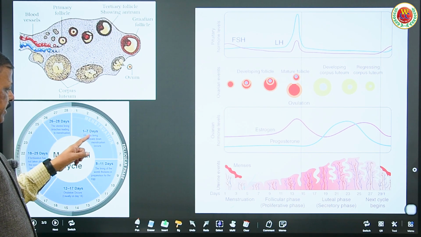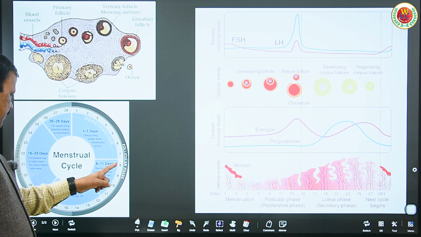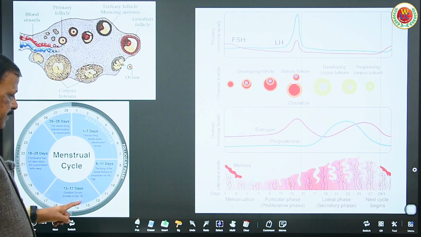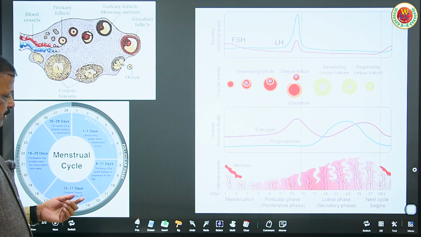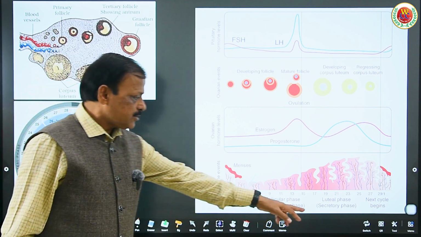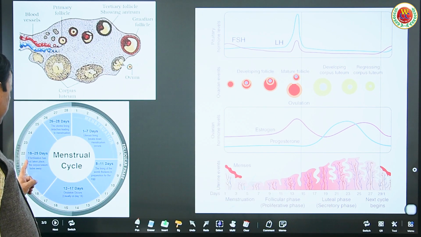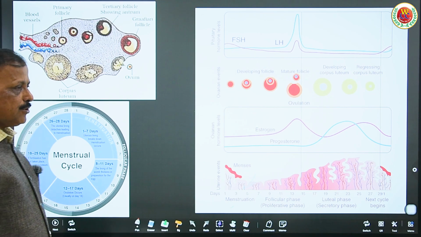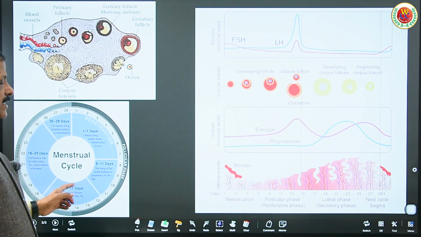For how many days what happens: the first to 7th days is menstruation; 8 to 17 days is also called the fertile period, during which the ovum is ready to receive the sperm and be fertilized; and 8 to 14 days is the proliferative phase or follicular phase where the wall is developed. 14 to 28 days is called the secretory phase. The luteal phase they have divided into 18 to 25 days, and then 26 to 28 days, which is the pre-menstruation phase, and 18 to 28 days is the luteal or secretory phase, as shown in this cycle, which you can refer to for NEET.